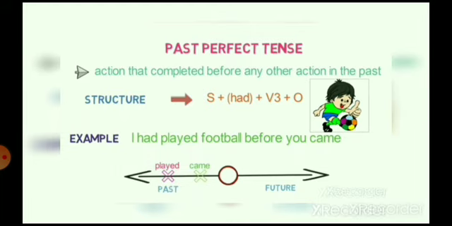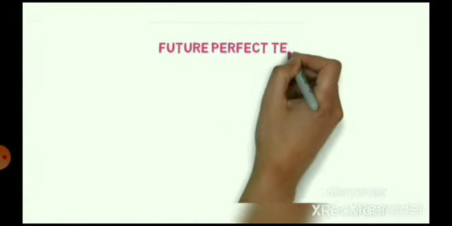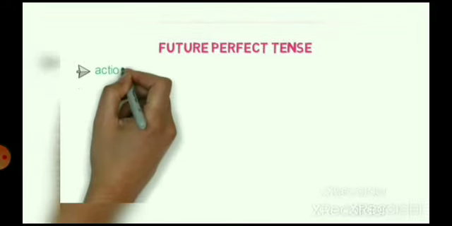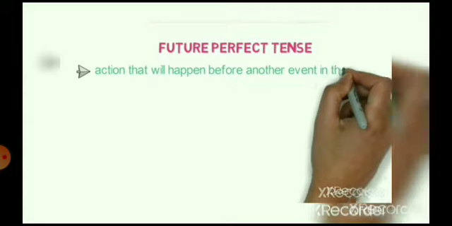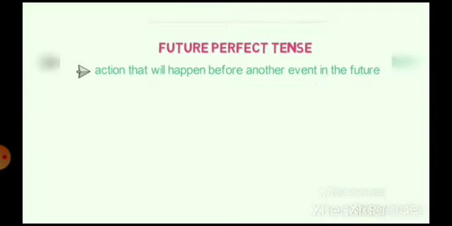Now let's look into the future perfect tense. It refers to an action that will happen before any other event in the future. Here we are comparing two events in the future.